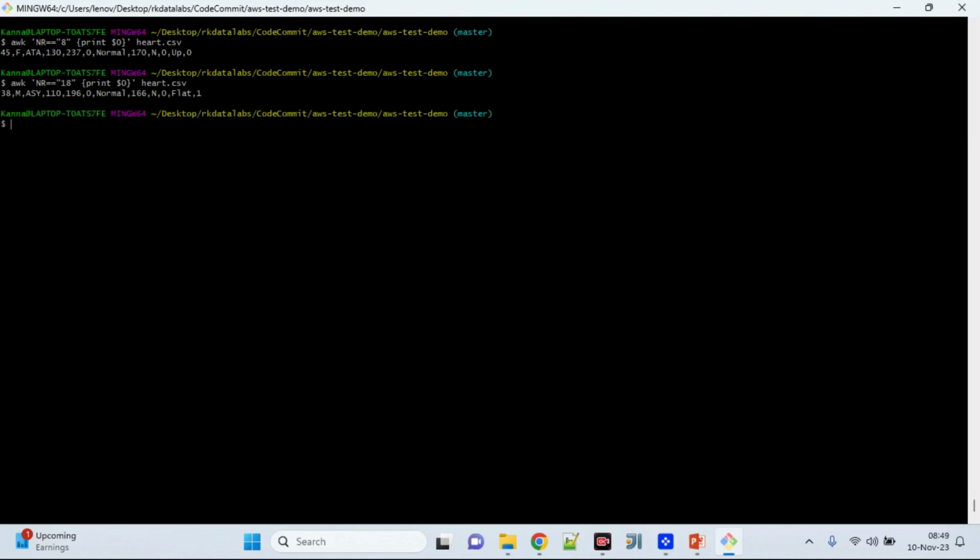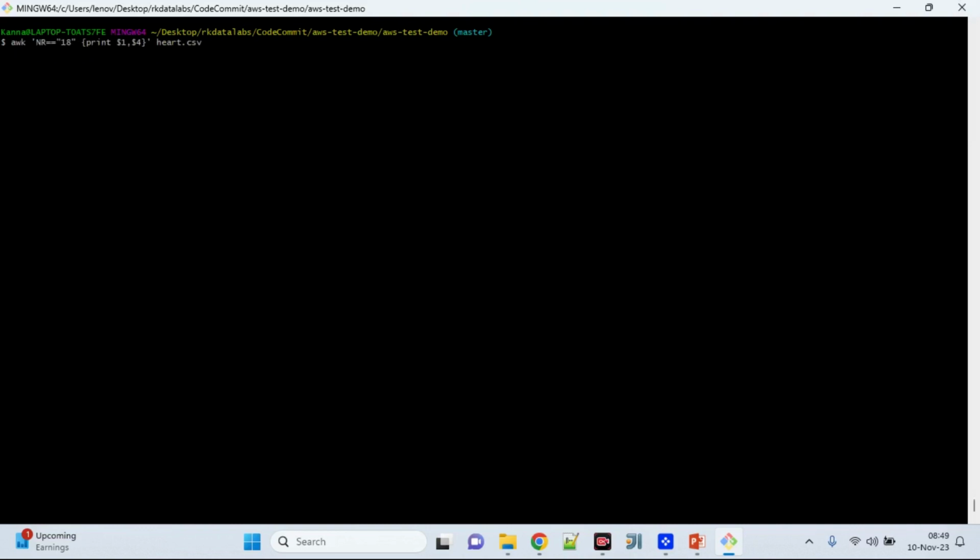If you want to particularly extract a row, you can specify the command NR equals 18 or any number, followed by print. Let's say if you don't want all the columns and only want to extract the first and fourth column, you can do that. Then there is also NF, which is nothing but the number of fields.